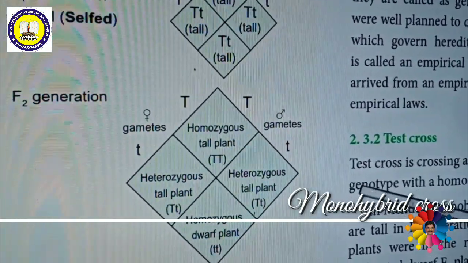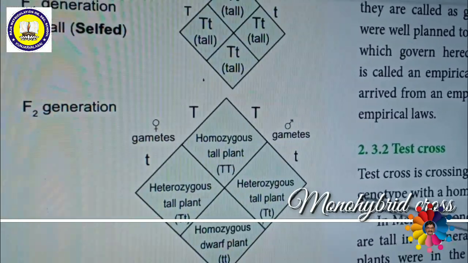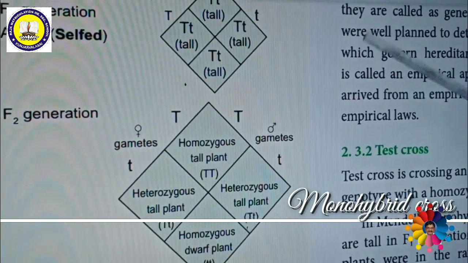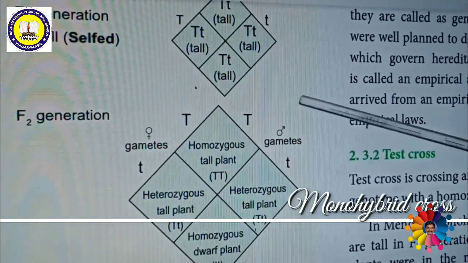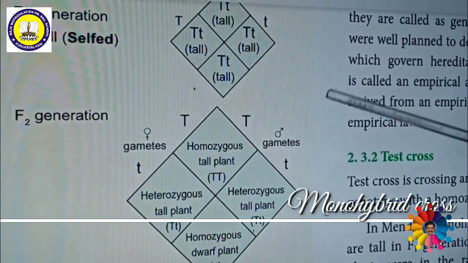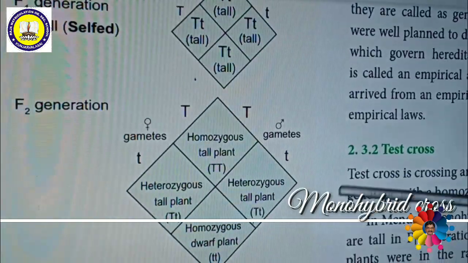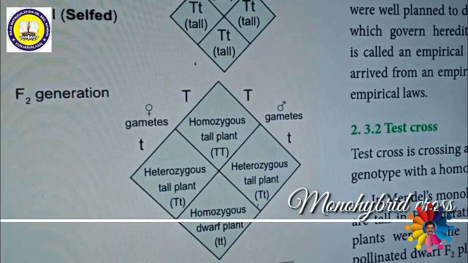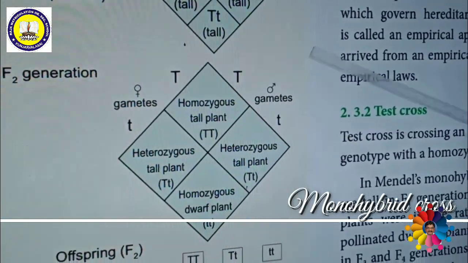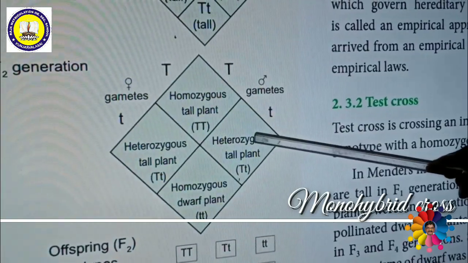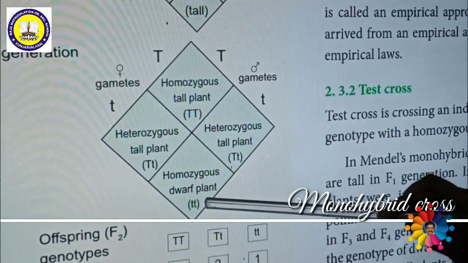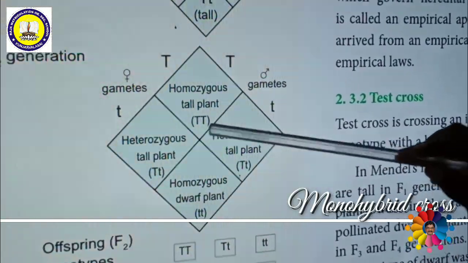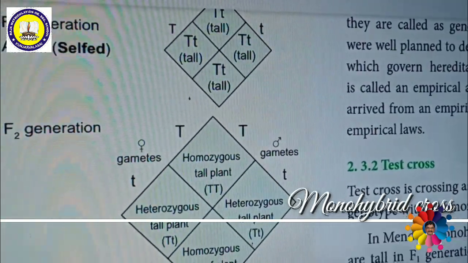According to Gregor John Mendel, he produced 1064 plants in the F2 generation. Out of these 1064 plants, 787 plants are tall and 277 plants are dwarf. That means a 3:1 ratio. So this ratio is called the phenotypic ratio.